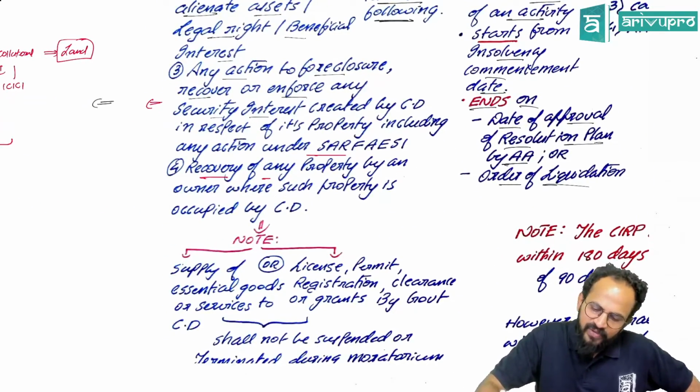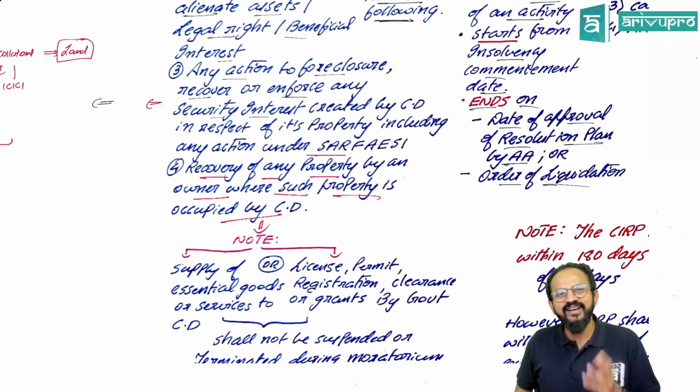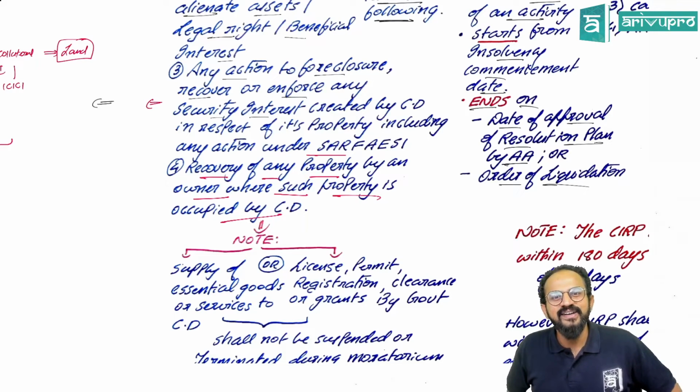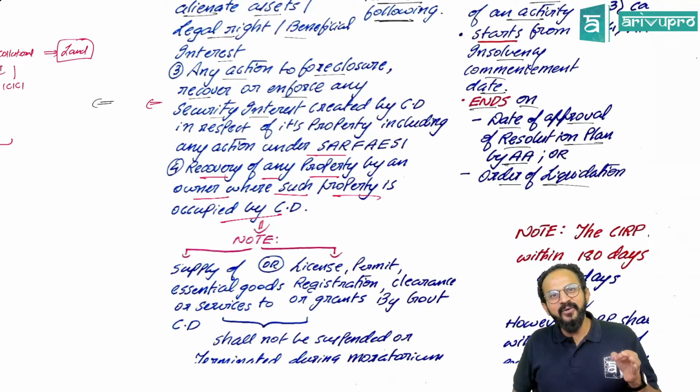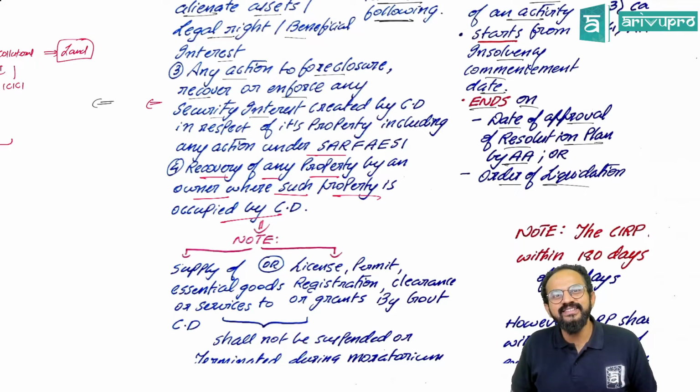Next: recovery of any property by an owner where such property is occupied by the corporate debtor. The law is telling that any owner cannot recover the property which is in the possession of the corporate debtor in the form of a lease. It can be, for example, plant and machinery. It can be anything, people. The owner of it cannot recover it until the moratorium stops.